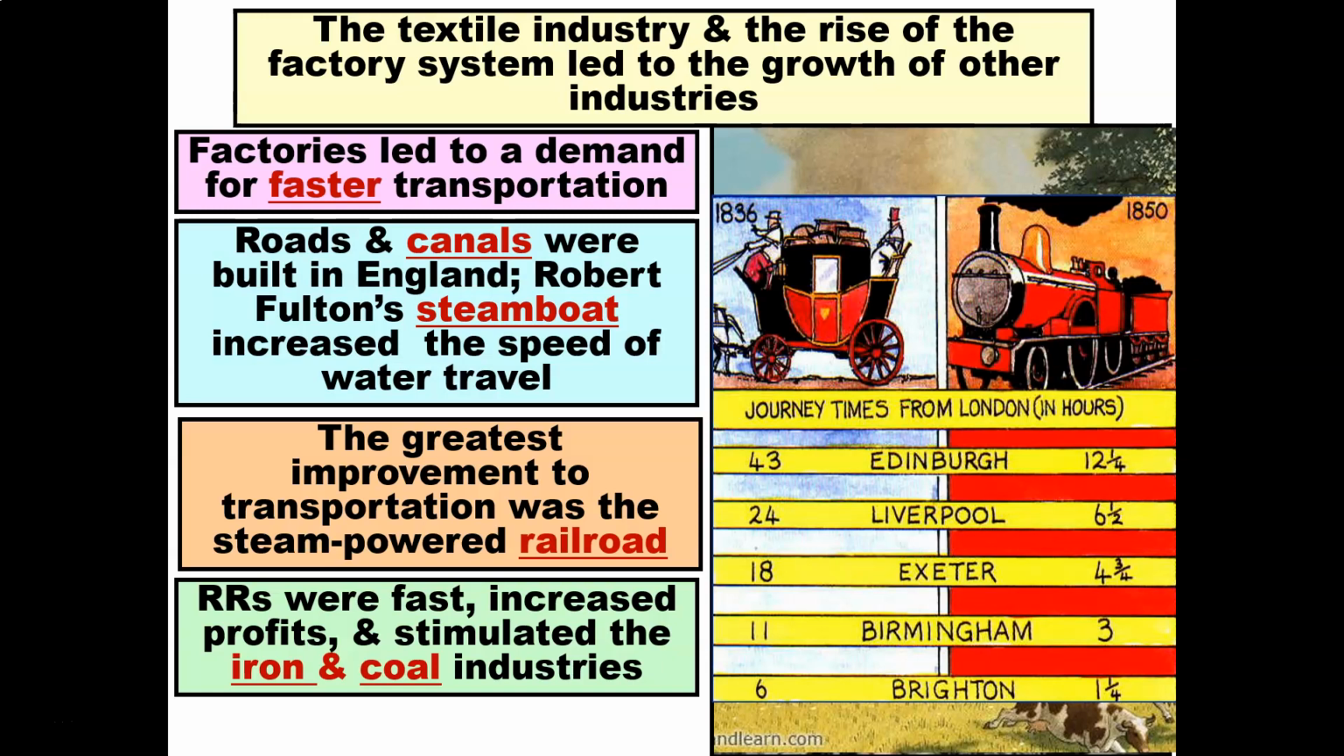By 1850, it took about 12 hours. From London to Liverpool, in 1836, it took 24 hours. In 1850, it took about 6.5 hours, and so on. So the railroad changed transportation forever.